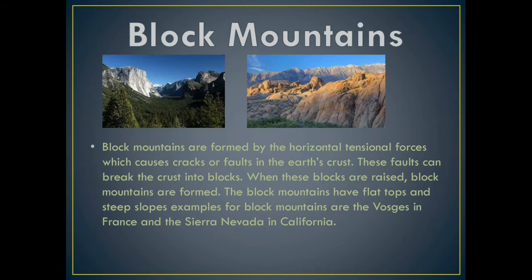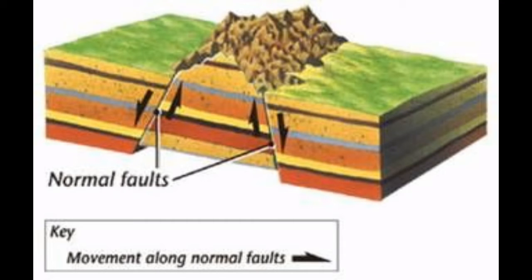Now, the block mountains. The mountains which are formed by blocks of the Earth's crust or rock beds developed by tensile force and faulting are known as block mountains. Block mountains are also called fault block mountains since they are formed due to faulting.